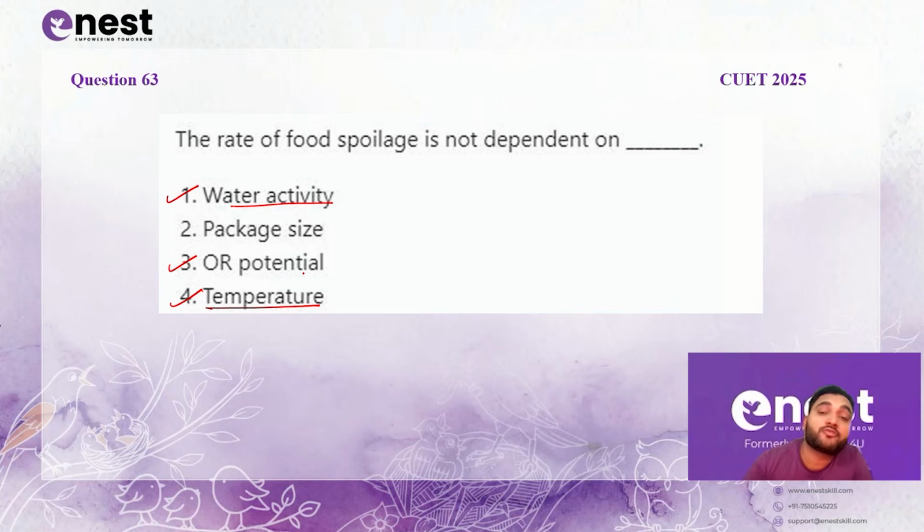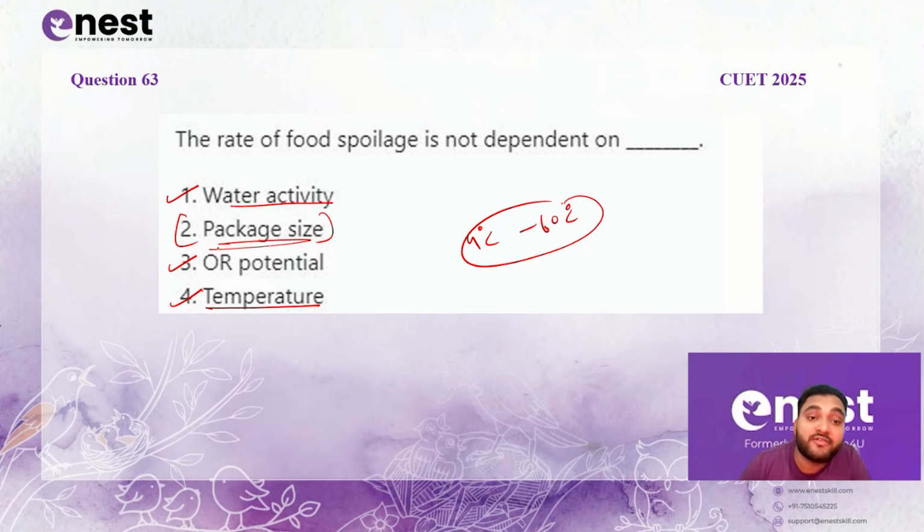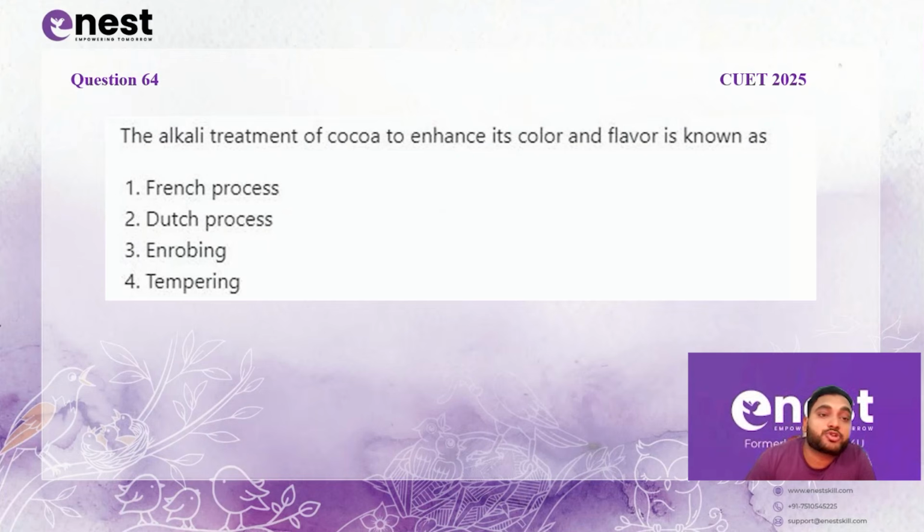So if you store a food at a very low temperature, the spoilage is less. But if you store the food within danger zone, that is 4 degrees Celsius to 60 degrees Celsius, then the food will spoil very fast. That is why package size is something which will never affect the rate of food spoilage in a particular food item. Okay, so I hope the right option was clear to all of you. Then next question.